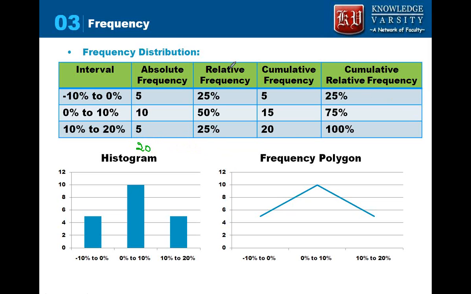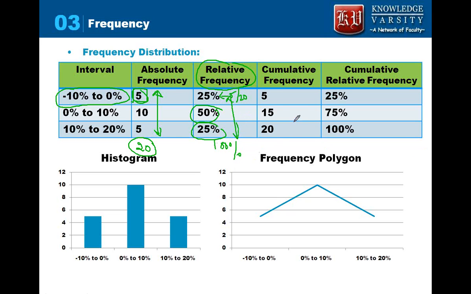Now the concept of relative frequency. Relative frequency is how much is one interval frequency relative to the entire data set. So I want to know what is the relative frequency of this. It will be the frequency of this interval divided by the total. So this 25% is nothing but 5 by 20. Similarly, we have relative frequency for the other intervals also. Remember that the sum of this relative frequency should come to 100%.